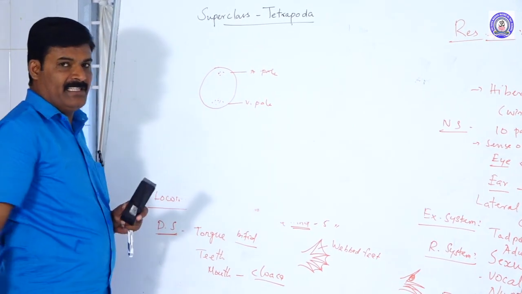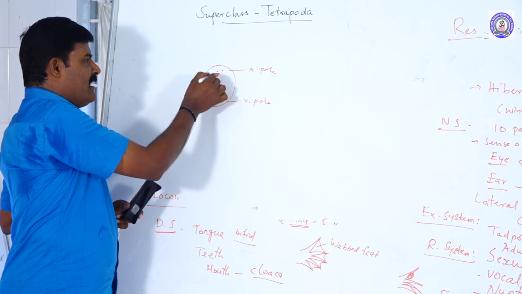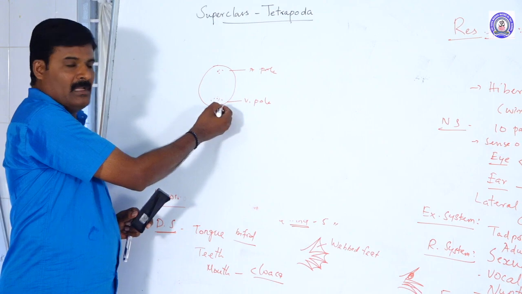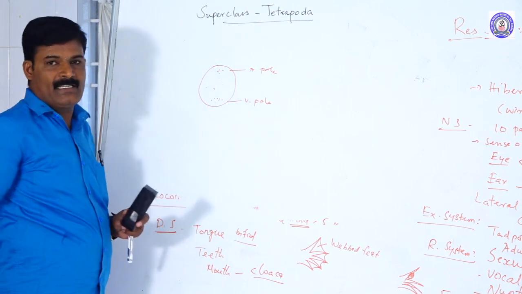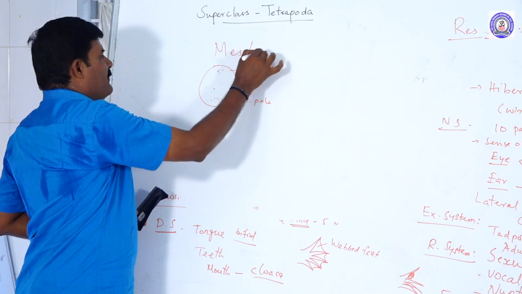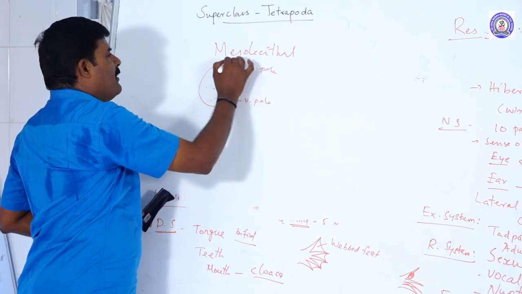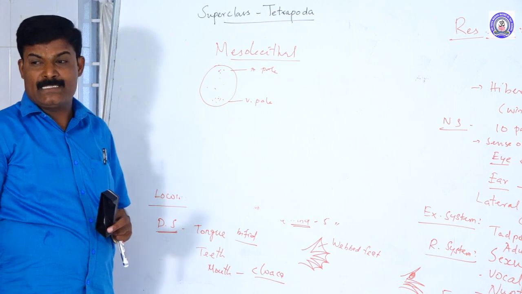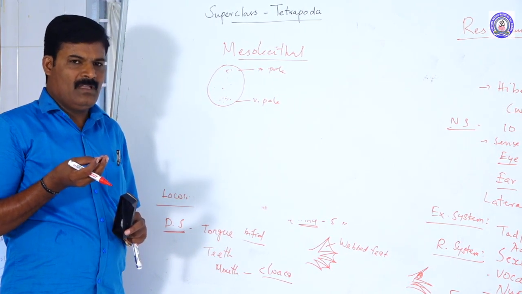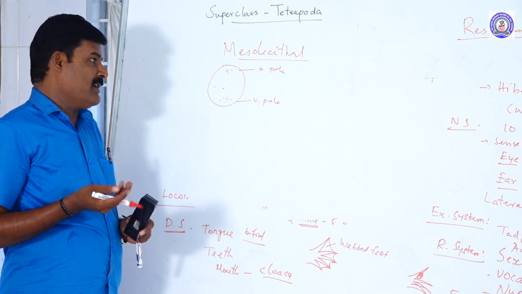Why is this differentiated? The end where the nucleus is present is the animal pole, the other end is called the vegetal pole. A moderate amount of yolk is present, hence it is called mesolecithal. The frog egg is mesolecithal: not maximum and not minimum, a moderate amount of yolk is present.